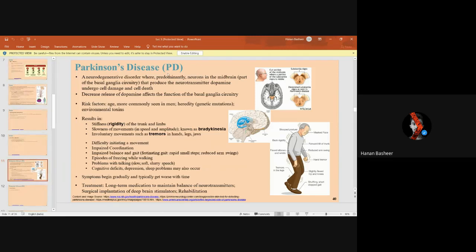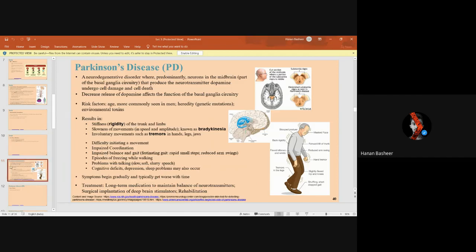Parkinson's disease is very similar to stroke, but it happens due to aging, and it involves stiffness and rigidity of the trunk and limbs. This is a neurodegenerative disorder where the neurons in the midbrain or in the basal ganglia circuitry that produce the neurotransmitter dopamine undergo cell damage and cell death. And this decreases the release of dopamine, which affects the function of the basal ganglia circuitry.